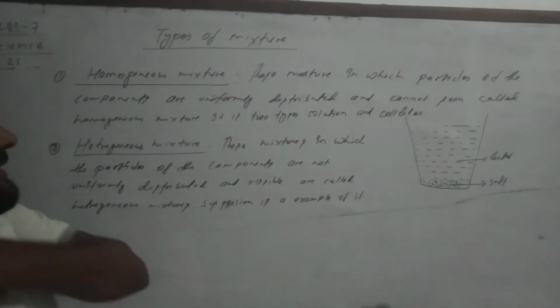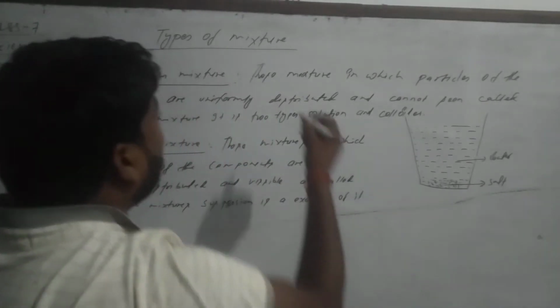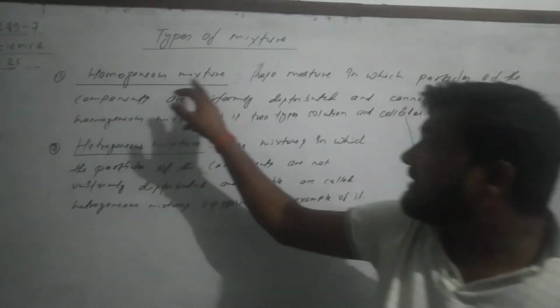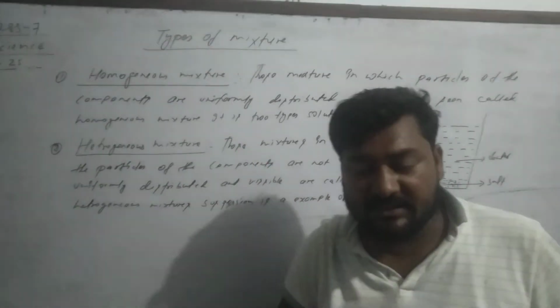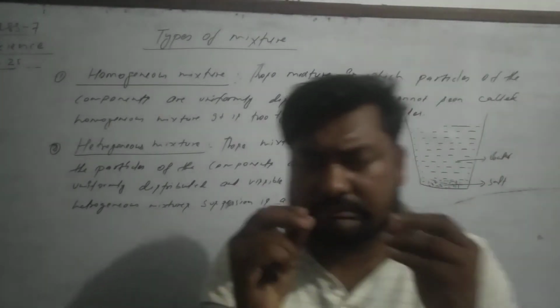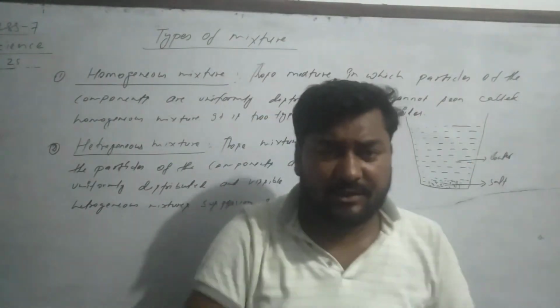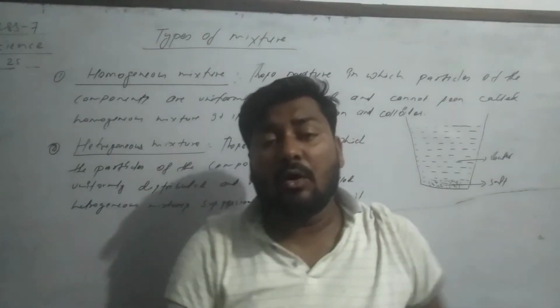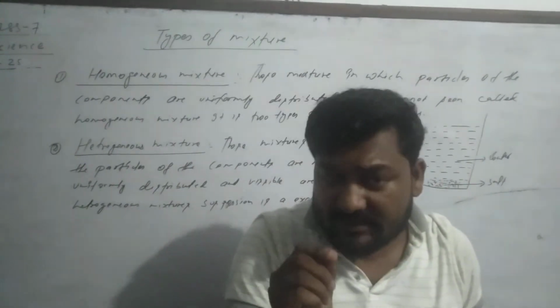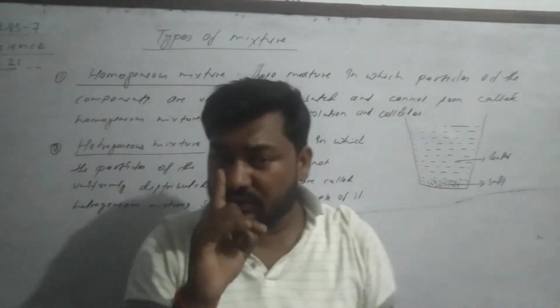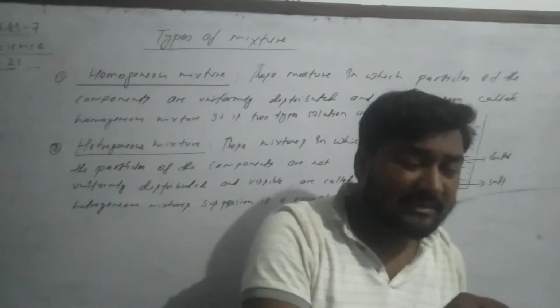So, dear student, type of mixture. Okay? Type of mixture. That is two types: homogeneous mixture and heterogeneous mixture. Homogeneous mixture, just keep your mind here. Okay?